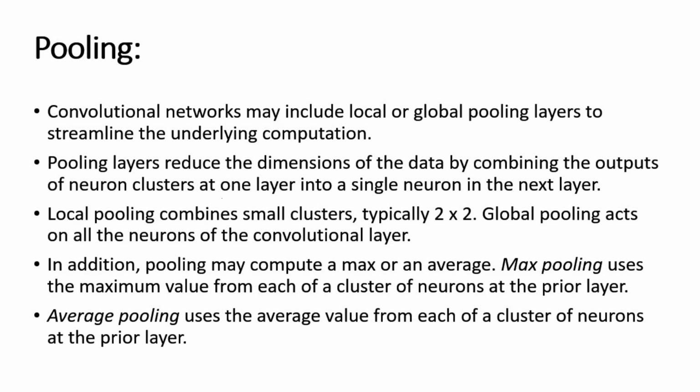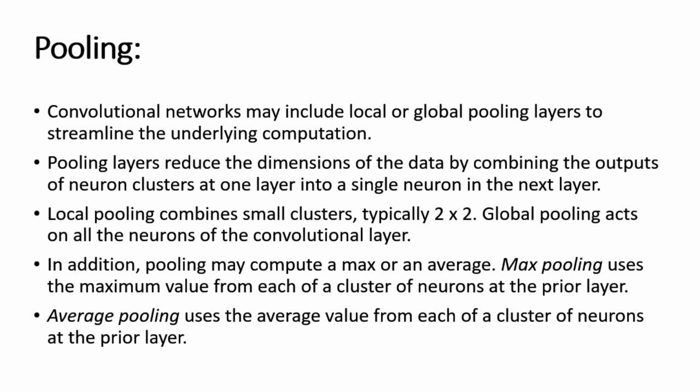Next to that, pooling is one of the layers involved in a convolutional neural network. What is the main significance of the pooling layer that we are going to understand? This layer is responsible for converting the data into small clusters.